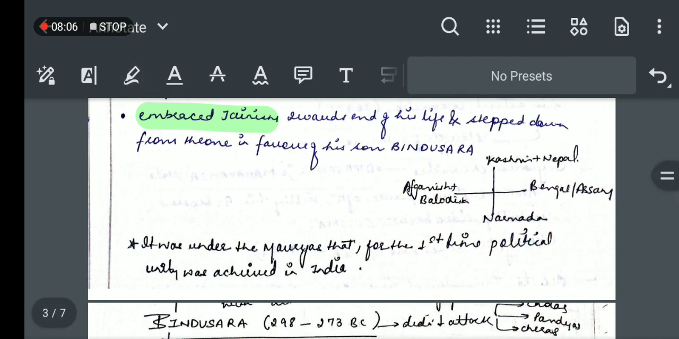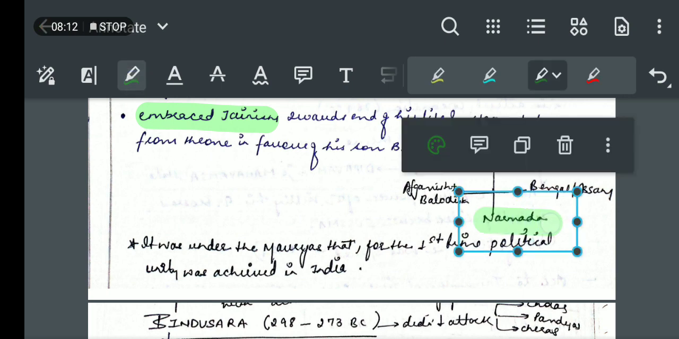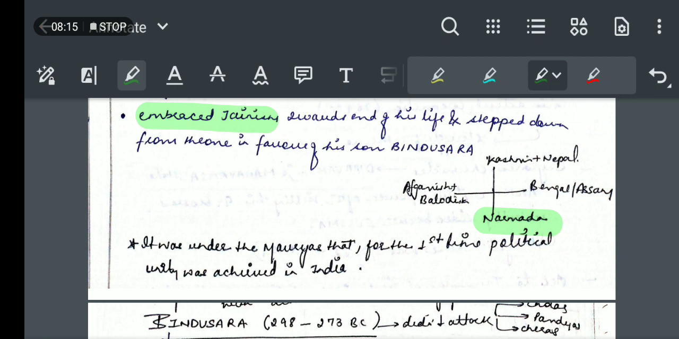If we see this map, we can get to know about the extension of his empire. Narmada was the southward part of his empire, Kashmir and Nepal, and Afghanistan the western one, and Bengal and Assam the eastern one. Now it was under the Mauryas that for the first time political unity was achieved in India. Before that the kingdoms were in fragments, and political unity was not very much maintained.